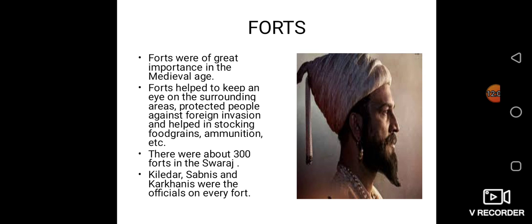Because of this importance of forts in the foundation of Swaraj, Shivaji Maharaj built many forts. There were about 300 forts in the Swaraj. Kiledar, Sabnis and Karkanis were the officers of every fort. They used to look after all these things. Like this, forts were given great importance at the time.